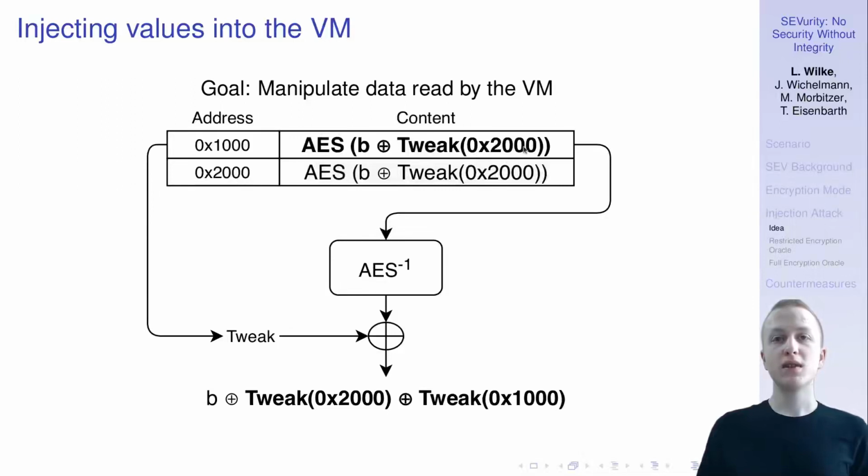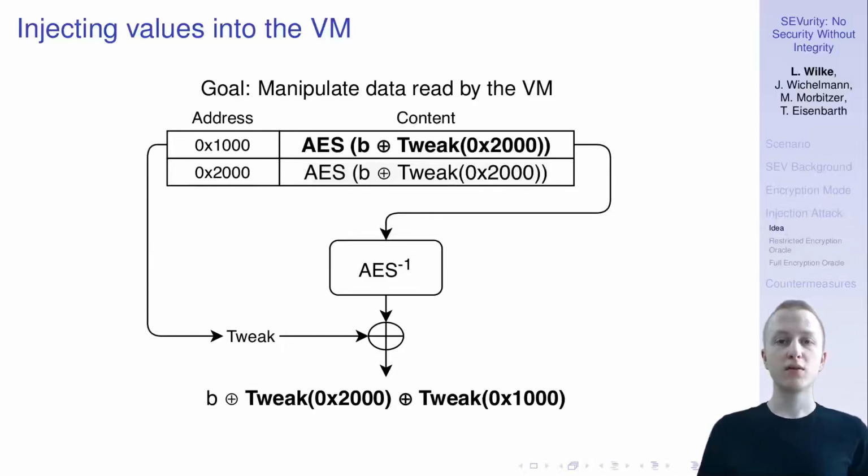So the tweak here is different than the one used for this address. However, since we know these tweak values, we can simply calculate the change that is made to be here and include this into a search when we're looking for a ciphertext block to copy over from a database. And this way we can break this countermeasure.